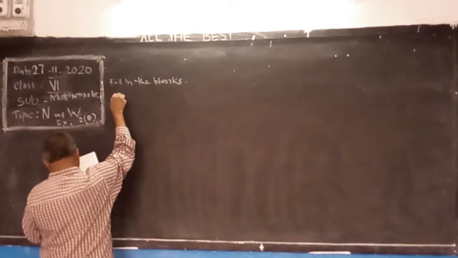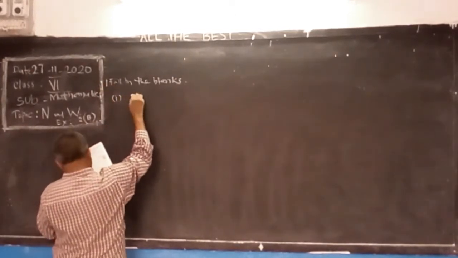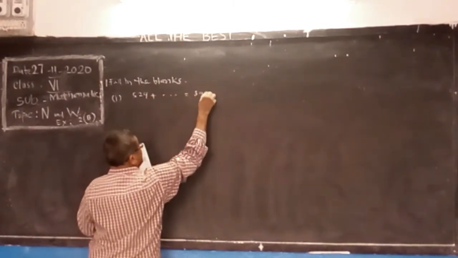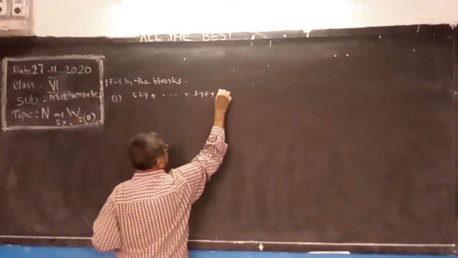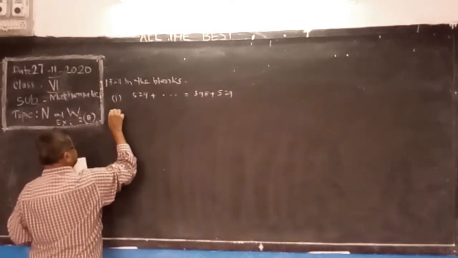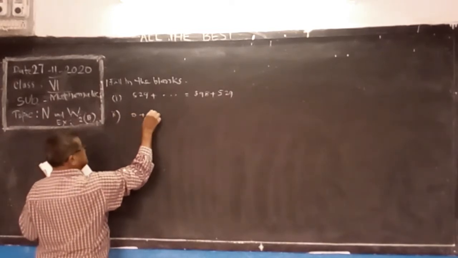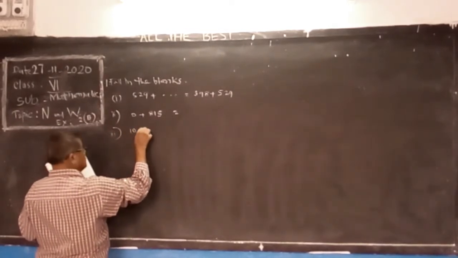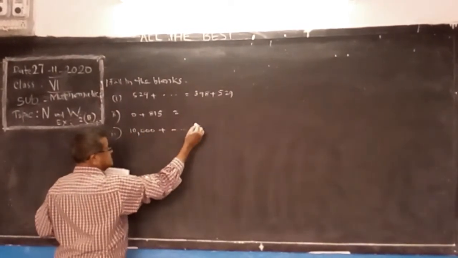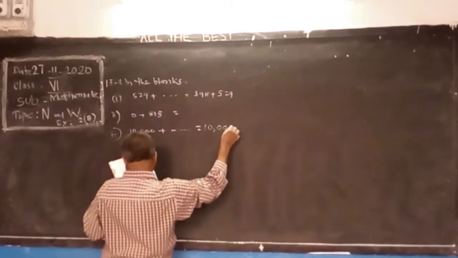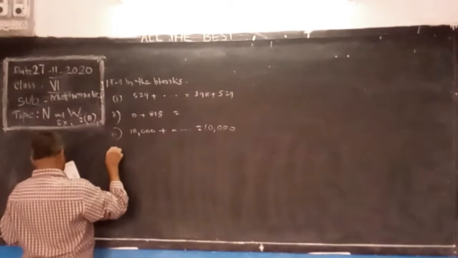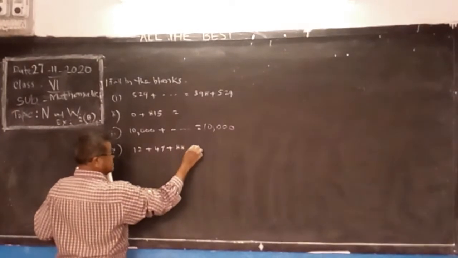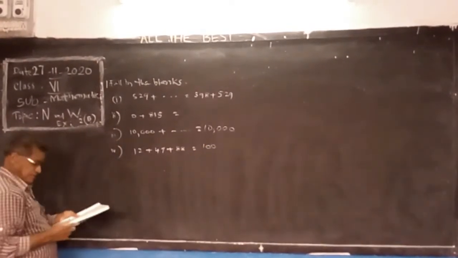Number 1: 529 plus blank equals 398 plus 529. Second question: 0 plus blank equals 815. Third question: 10,000 plus blank equals blank plus 10,000. Fourth: 12 plus 47 plus 88 is equal to 100 plus blank.